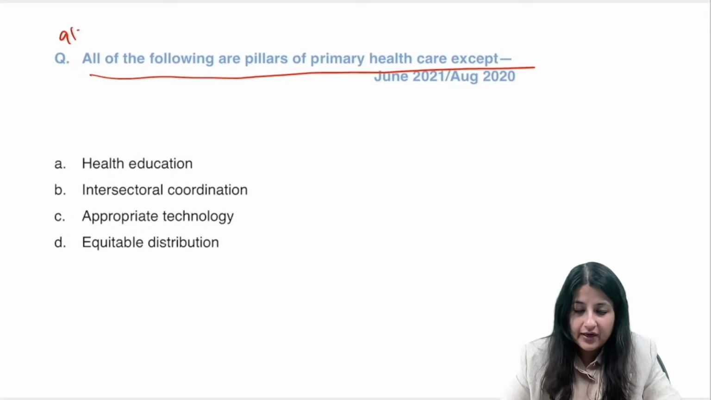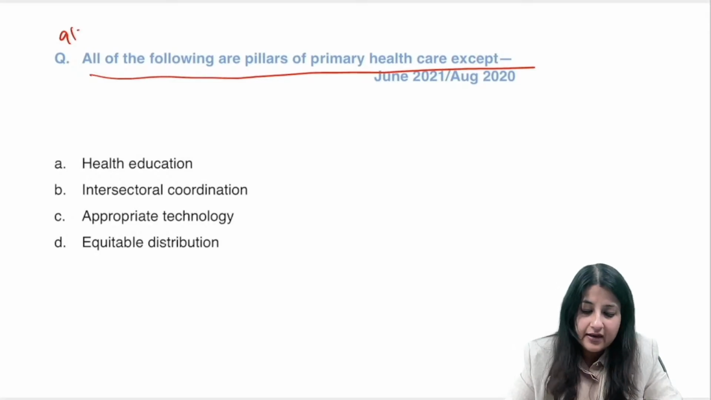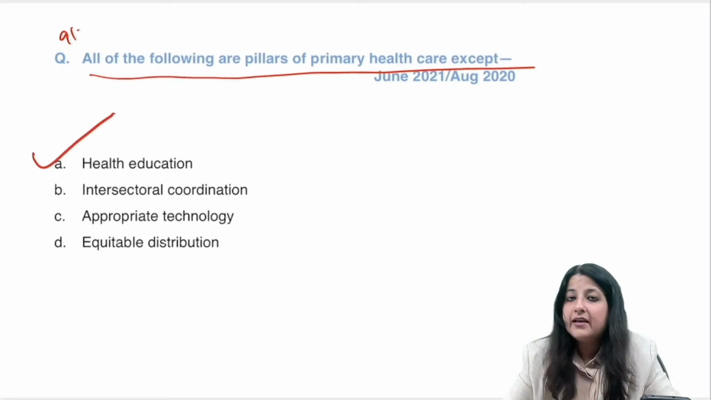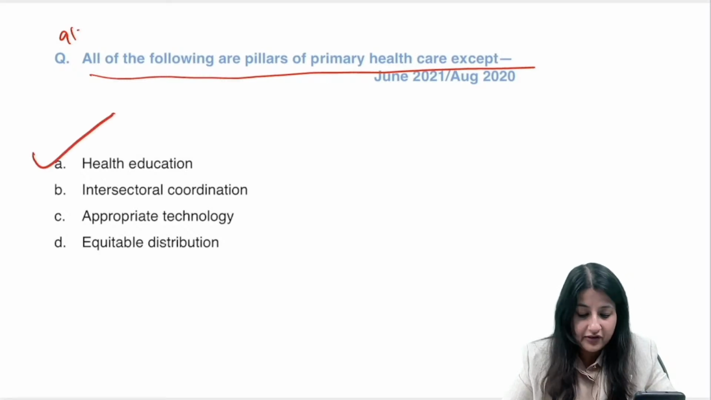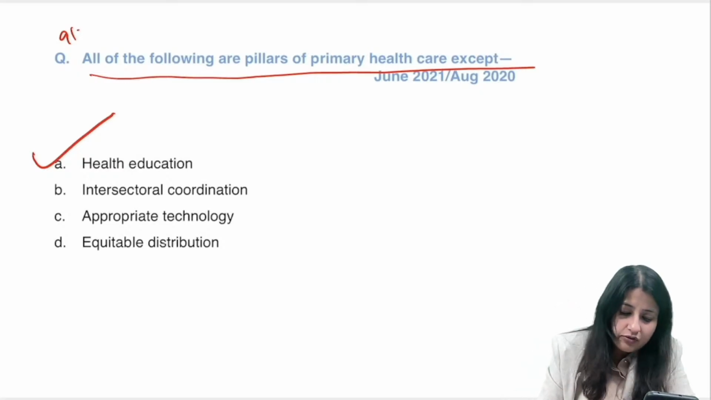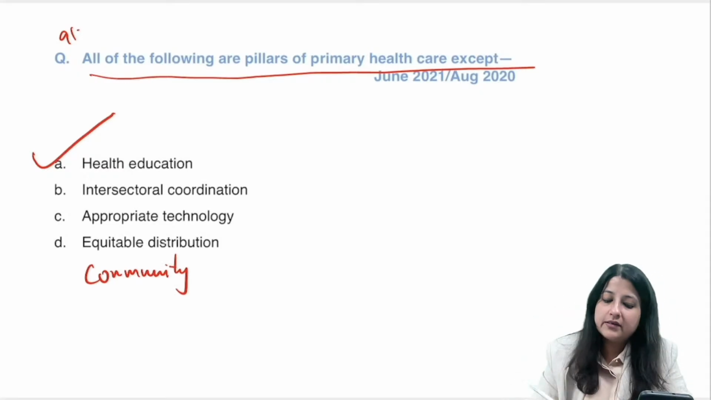Okay. Alright, all the pillars of primary health care. Is it health education? Not at all. Yes, health education is entirely a different thing. Intersectoral coordination, appropriate technology, equitable distribution, और एक और क्या है guys? Community participation. Okay, what is it?